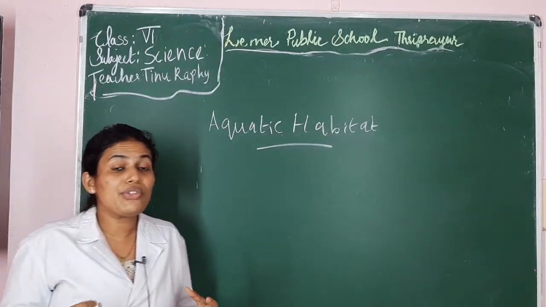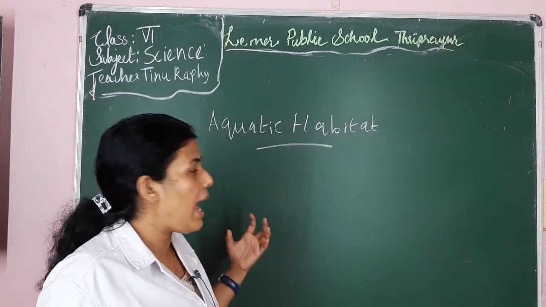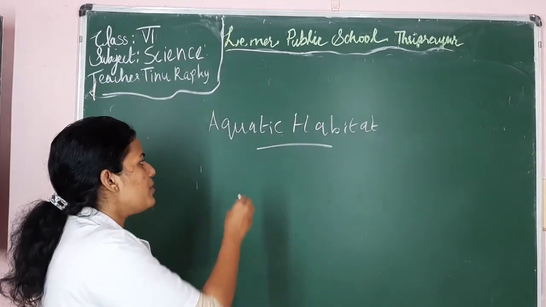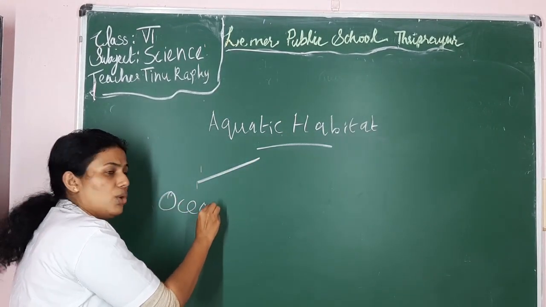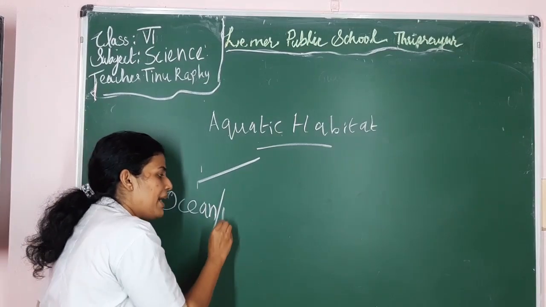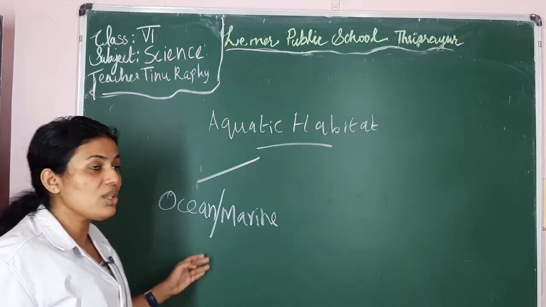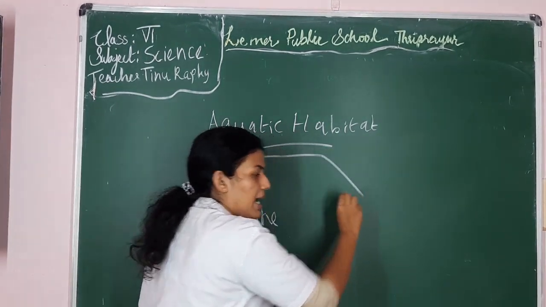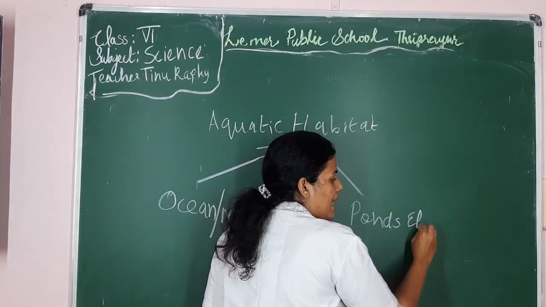So today we are going to learn the types of aquatic habitats. There are two types of aquatic habitat. The first one is ocean or marine habitat. That is ocean or marine habitat. Now the second type of aquatic habitat is ponds and lakes.